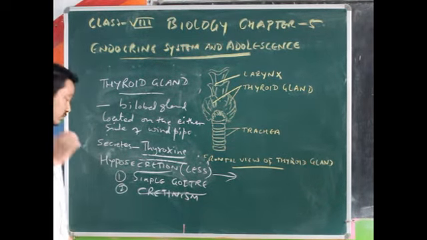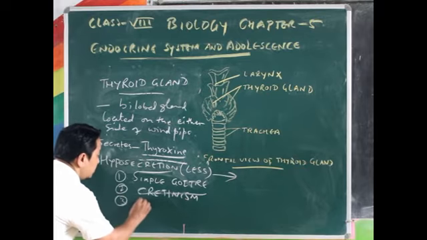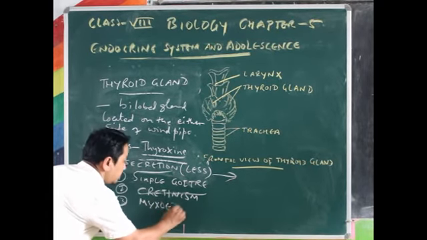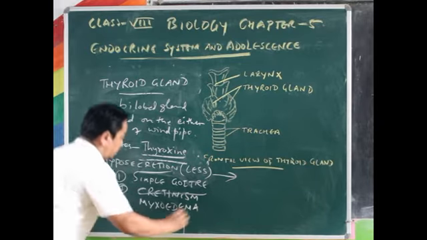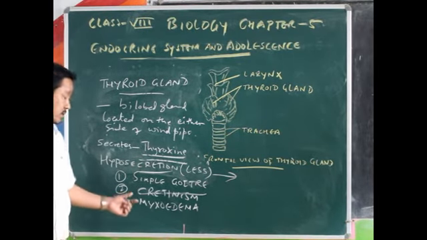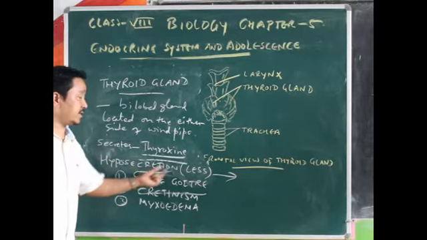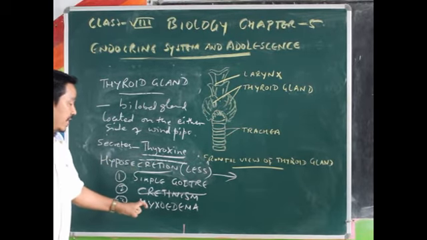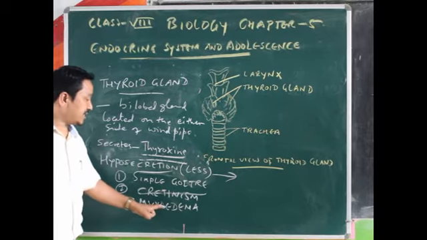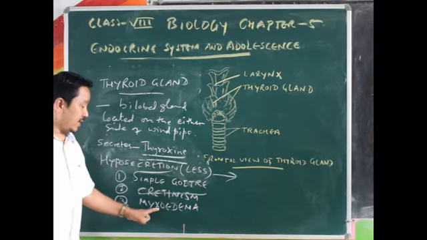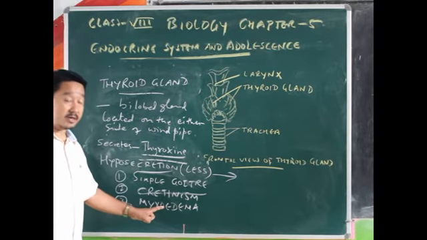Alright, then third we have a problem or physical ailment caused due to hyposecretion or less secretion of thyroxine, which is myxedema. Myxedema, M-Y-X-E-D-E-M-A.